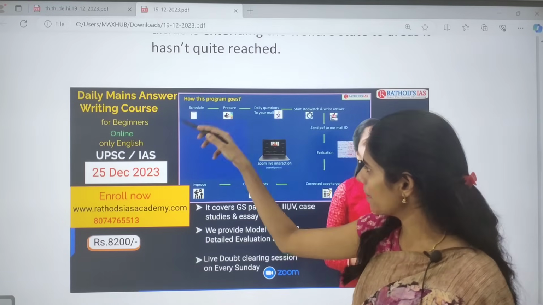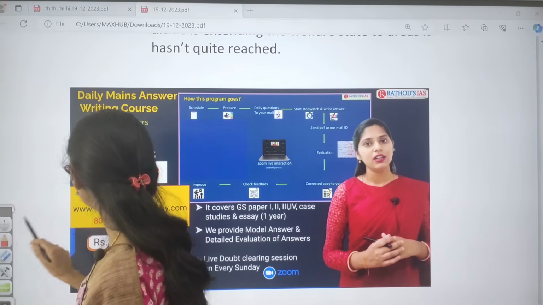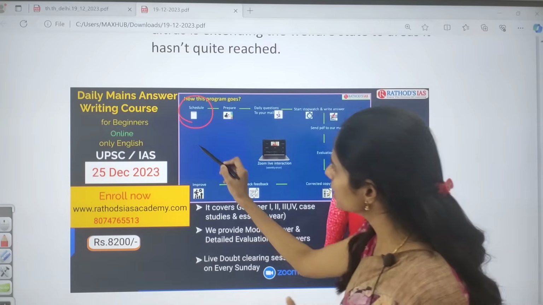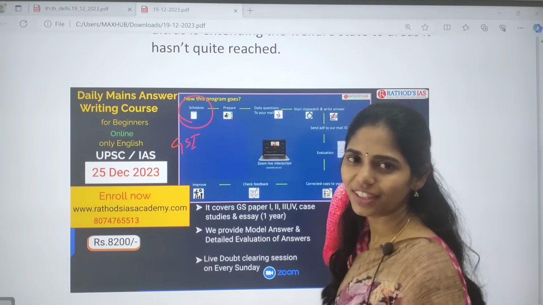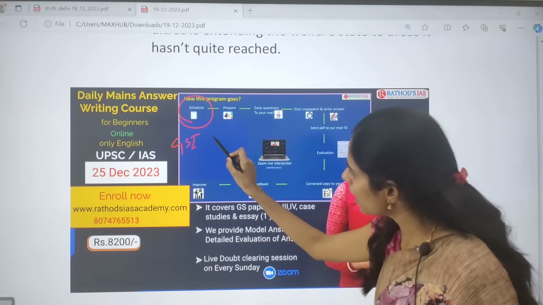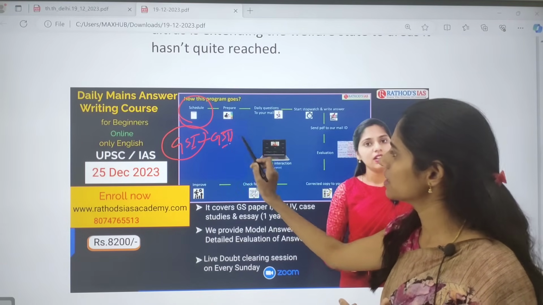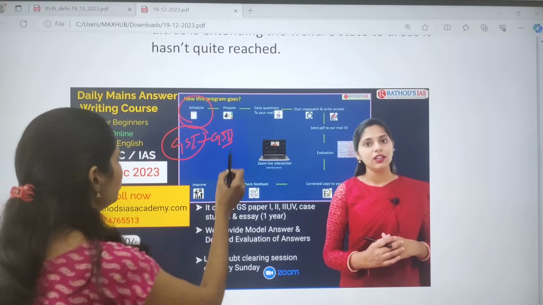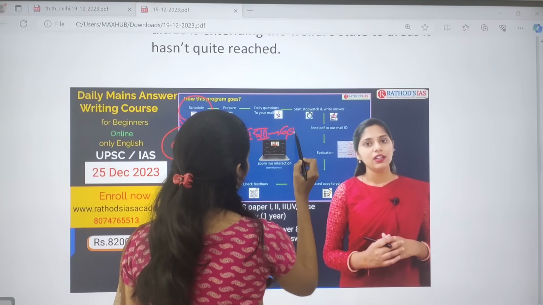In this program, we are going to give you a 52-week schedule, and we will give the schedule as per the UPSC syllabus. First it will start with GS paper 1, beginning with art and culture, and after that we move to modern history, world history, post-independent India, Indian geography, world geography, and society. After completing the entire GS1, we move to GS2, which starts with polity and governance, then international relations and social issues, and after completing GS2 we will move on to GS3. Okay, and at last we will focus on GS4 as well.